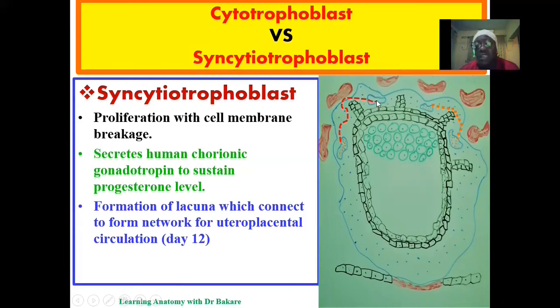And of course, there's going to be a connection between one space and the other, and that will form the lacunar network. And after that, there's going to be the filling of this space by the maternal blood, which is from the spiral artery. And this will create the uteroplacental circulation. This circulation will provide at this moment nutrients and oxygen for survival of the developing structure. And this will occur around the 12th day of development. So this is the lacuna that is filled with the maternal blood, and this is the lacunar network that is created, connecting one space to the other.